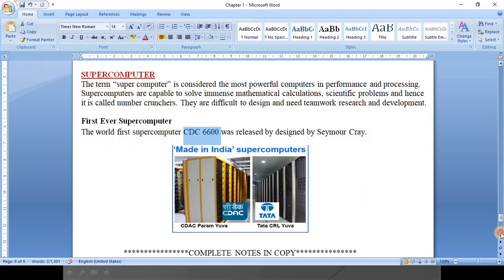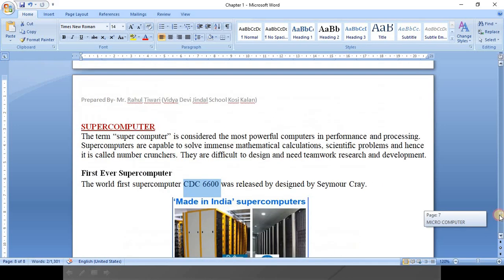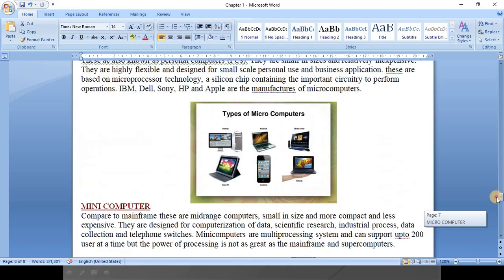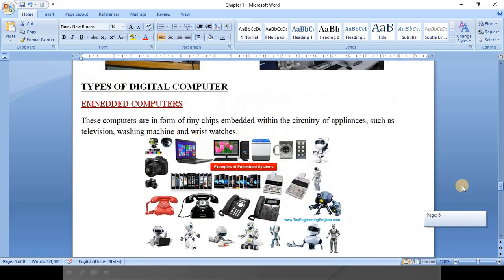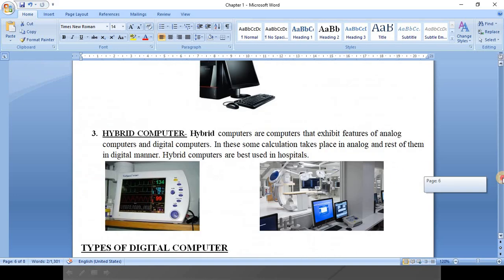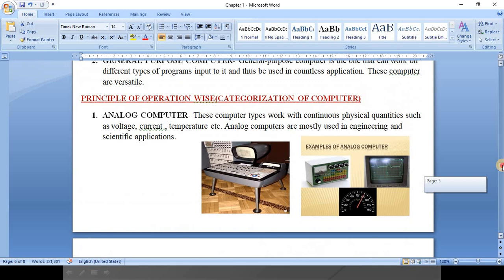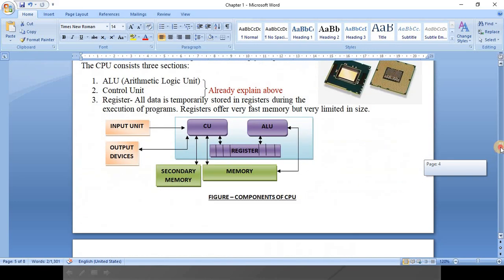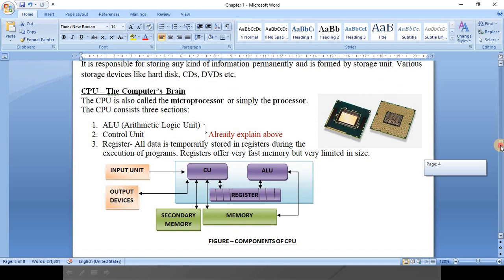Okay, so this was regarding some basics of computers. This category belongs to types of digital computers. Okay, students, and this one category belongs to the working principle: analog, hybrid and digital. And this diagram belongs to components of CPU.